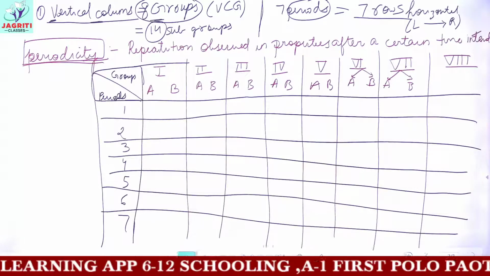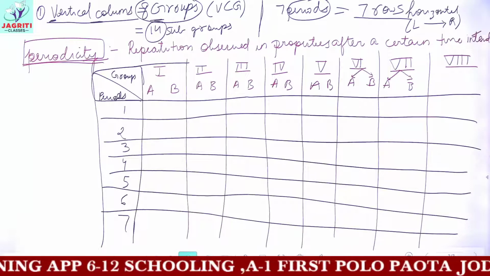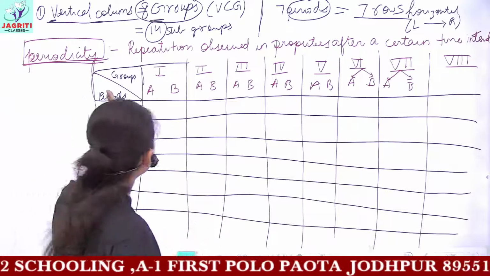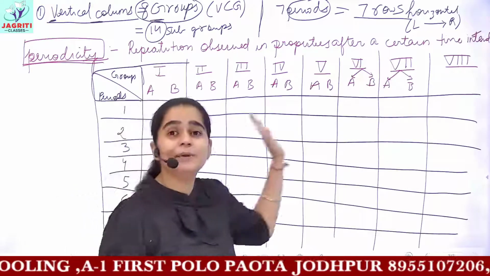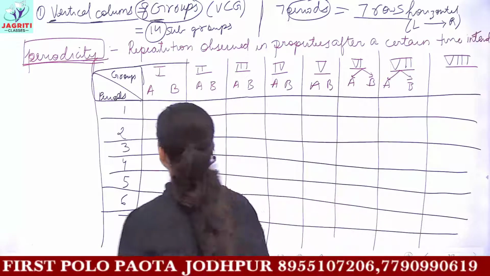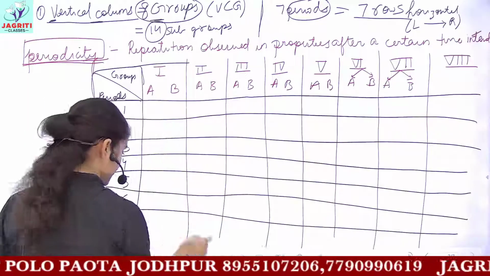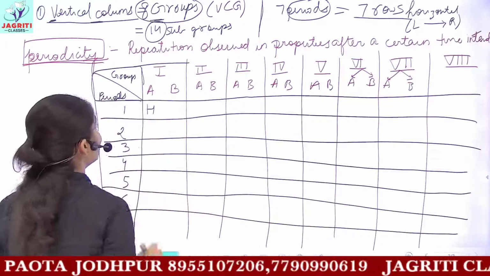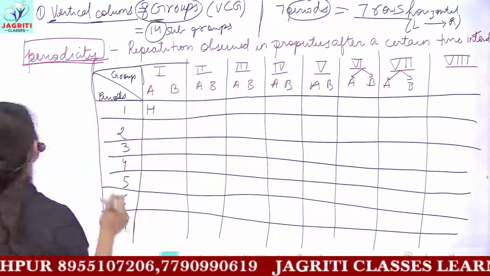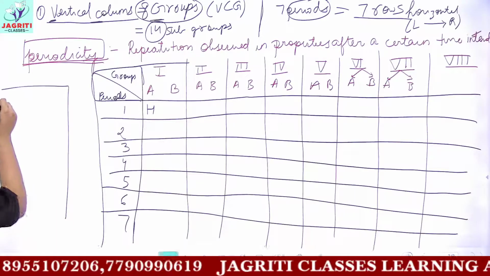Now the next is what? You will see many other features of Mendeleev, that is, if any element was present in one group or in a period, then it showed similar properties. Let's suppose Mendeleev kept hydrogen here. Noble gases were still not discovered till Mendeleev made his periodic table.